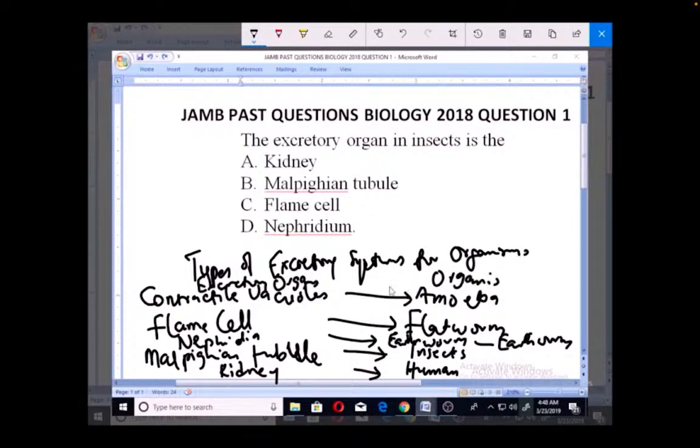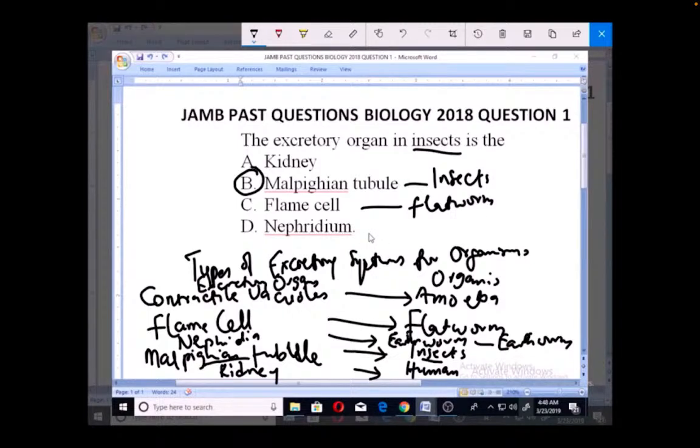So from this list, you can simply see that the excretory organ for insects is Malpighian tubule, option B, because you can see it here. Malpighian tubule is used by insects. Flame cell is the excretory organ for flatworm.